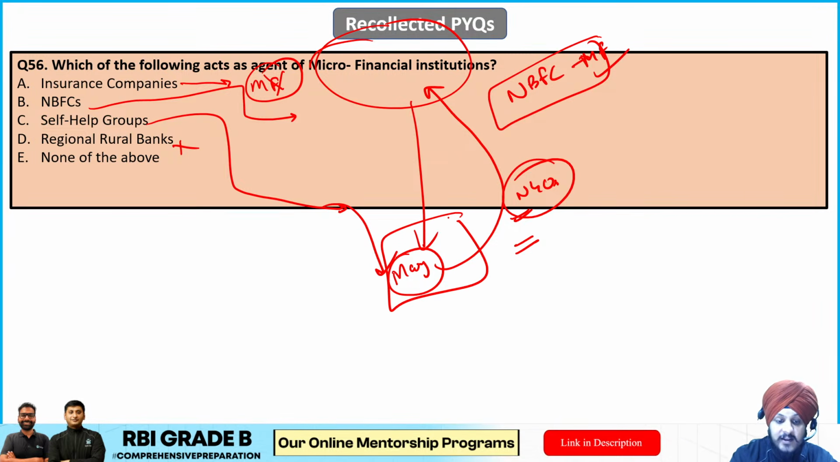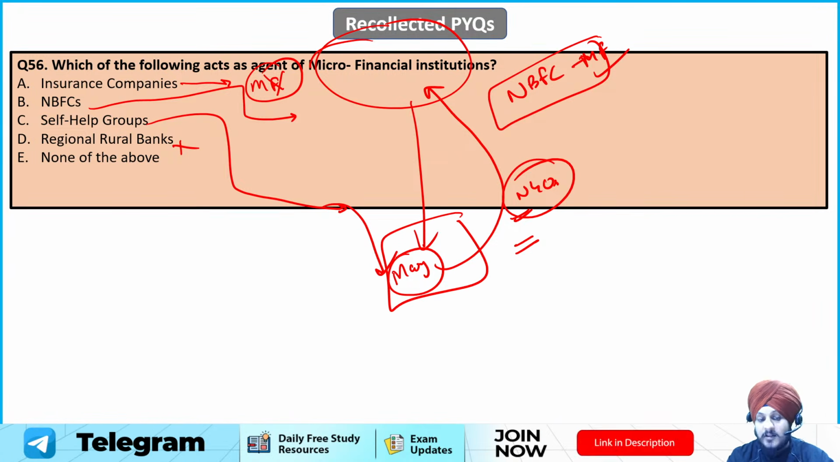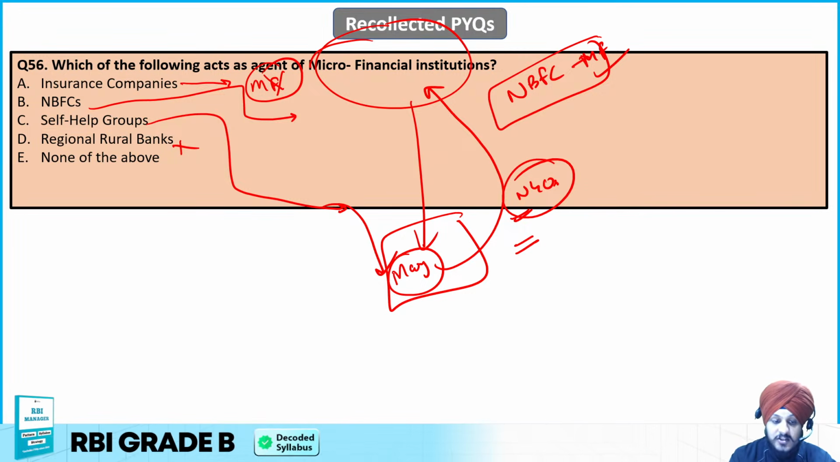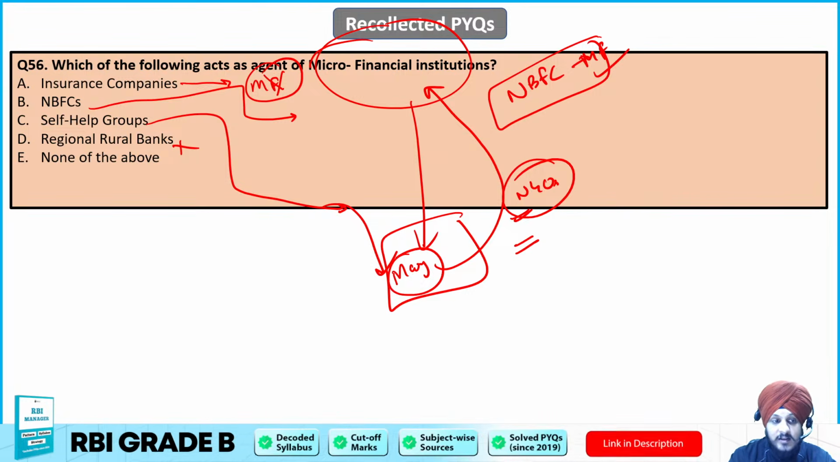So that is why they are supporting credit delivery at the grassroots level, and they are acting as the agent of microfinancial institutions, right? That is the rationale behind it, and C is going to be the correct answer to this question.